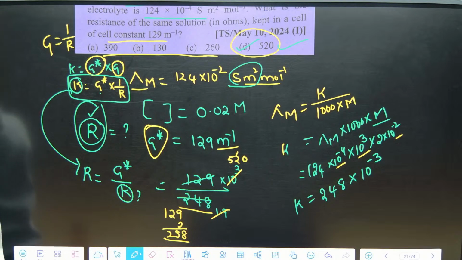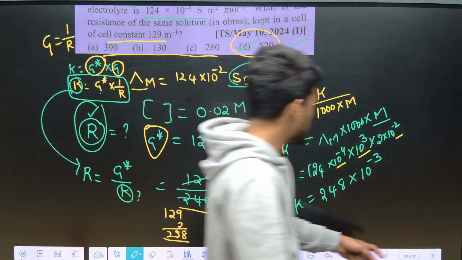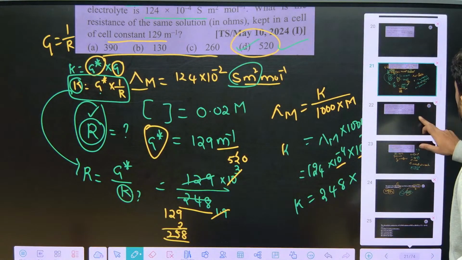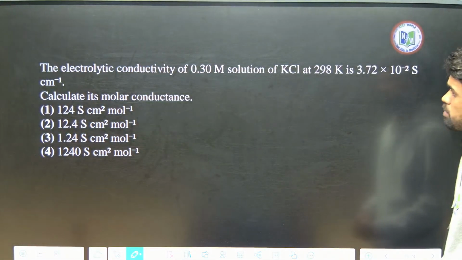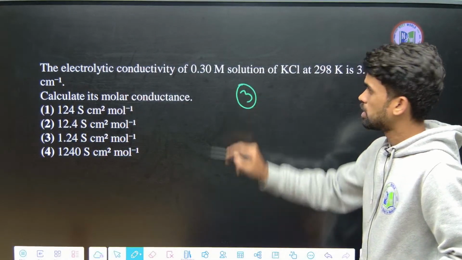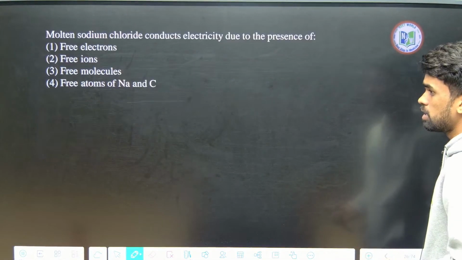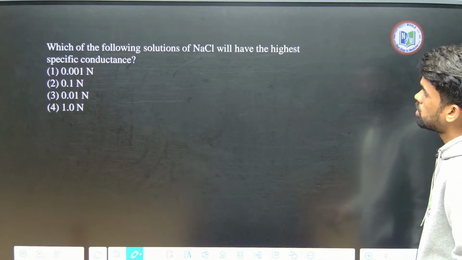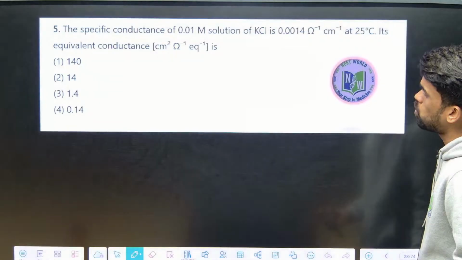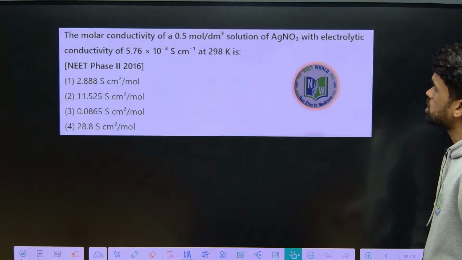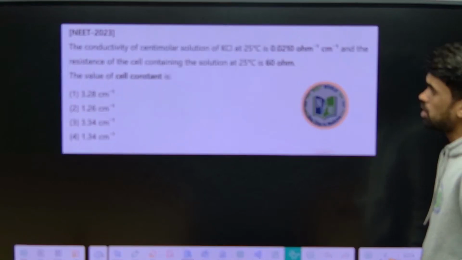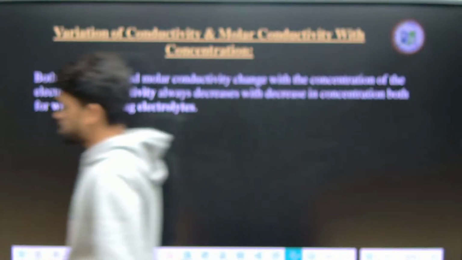The next few questions I am giving as homework, please look into them, and the remaining things will be discussed in the upcoming sessions. So these are some questions I am giving as homework. Try this question and let me know the answer for question number 3. The next, this one also. All these are homework questions for you. Yes guys, you need to answer this based on your understanding, based on whatever we have discussed till now. All these questions I am showing here are PYQs of NEET, JEE, EAPCET only, right?